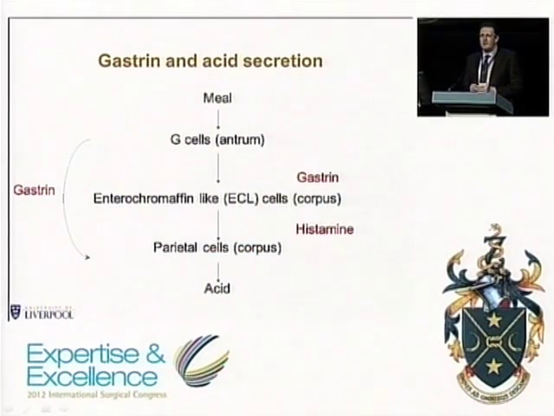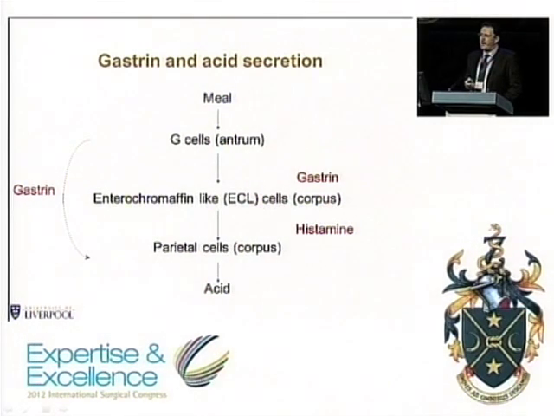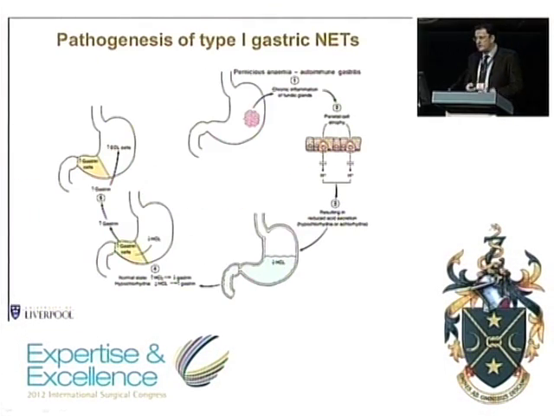Just to revise a little bit of basic gastrin physiology from medical school, when you eat a meal, the G cells, which are located predominantly in the antrum of your stomach, secrete the hormone gastrin. This binds to the ECL cells, which are located predominantly in the corpus of the stomach. These secrete histamine, which binds to the parietal cells to cause acid secretion. Obviously these two areas are the targets of H2 receptor antagonists and PPIs that we use to suppress acid production.